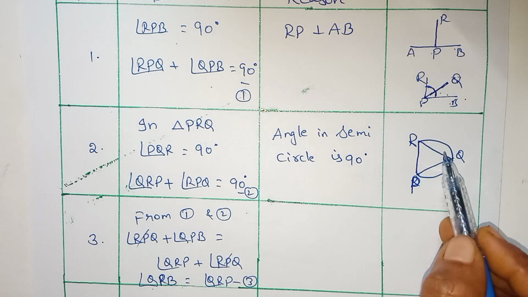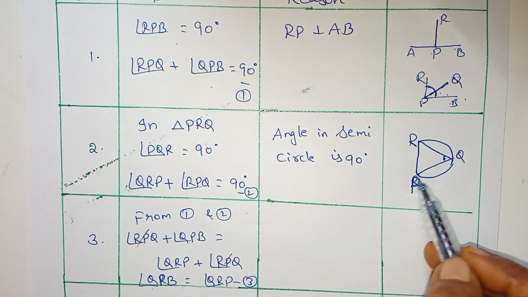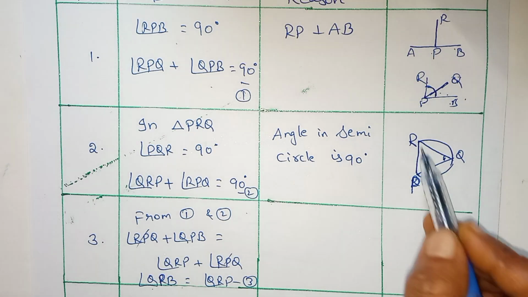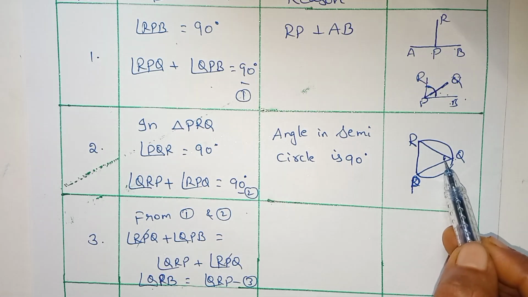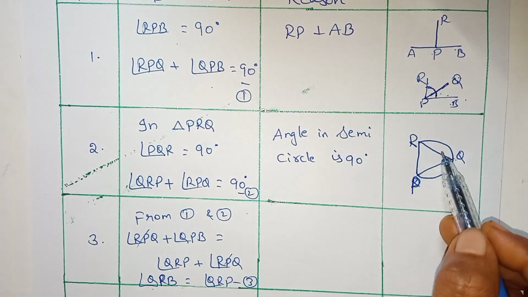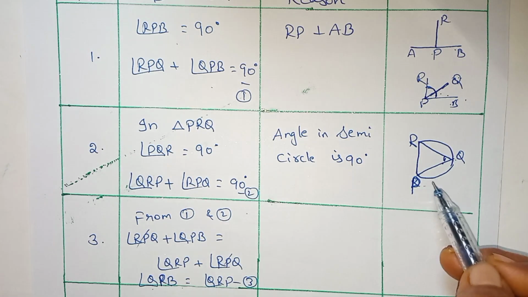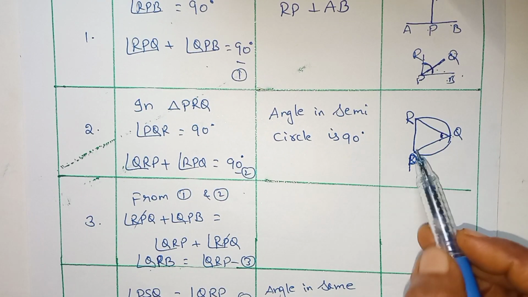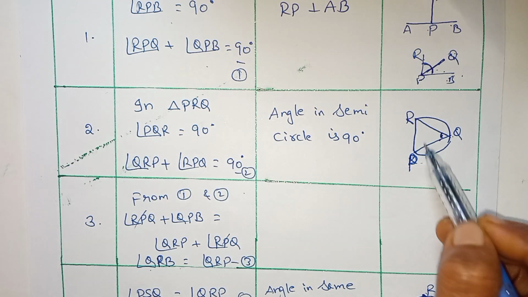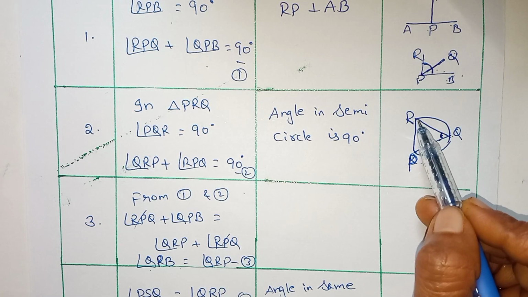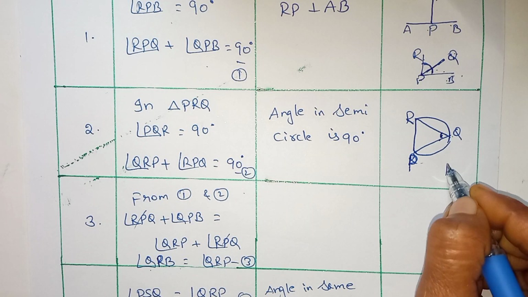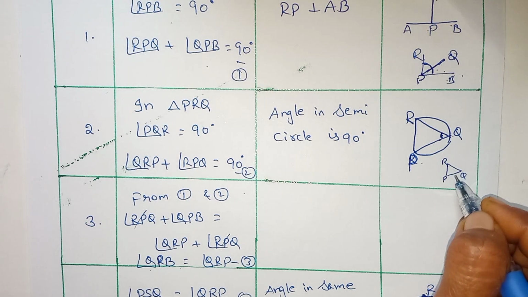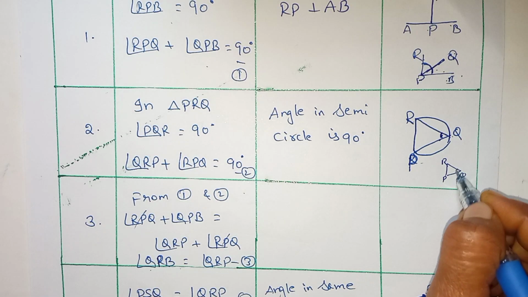I am taking the semicircle. RP is the diameter. So in triangle PRQ, angle PQR is always 90 degrees. The reason is that this is the semicircle, and the angle in a semicircle is always 90 degrees. Now leave the semicircle and take out the triangle RPQ. The sum of the three angles of the triangle is equal to 180 degrees.